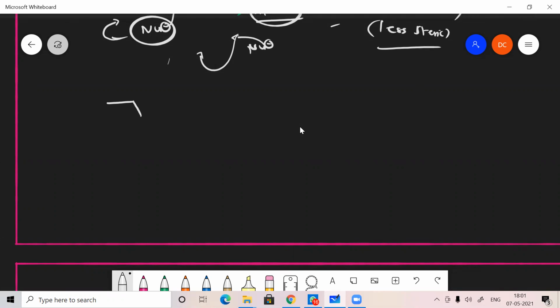Okay. So let me solve. If I'm having a compound like this, what is the name of this compound? This is methyl chloromethyl cyclohexane. Okay, right.